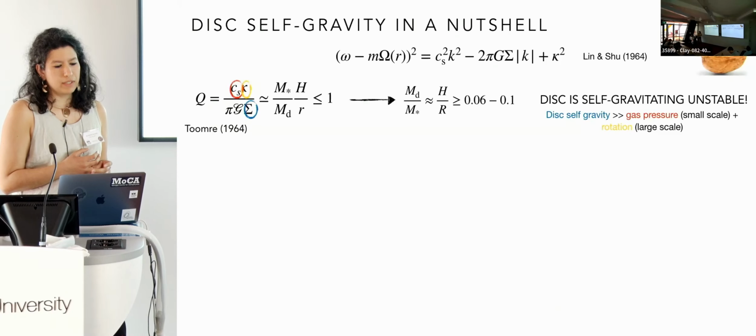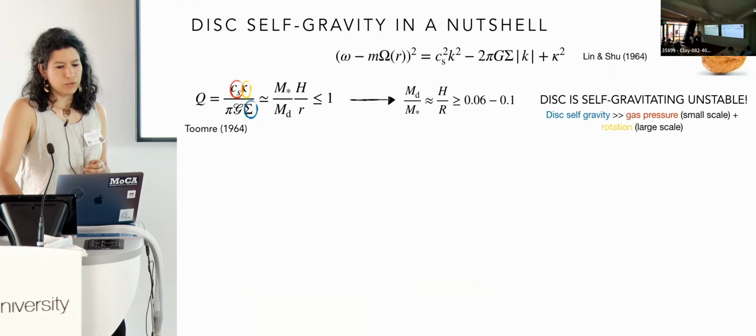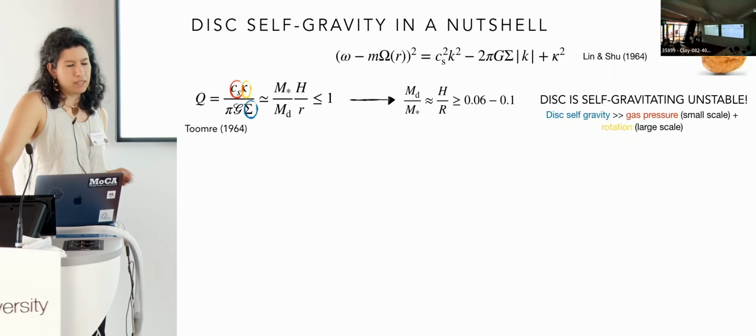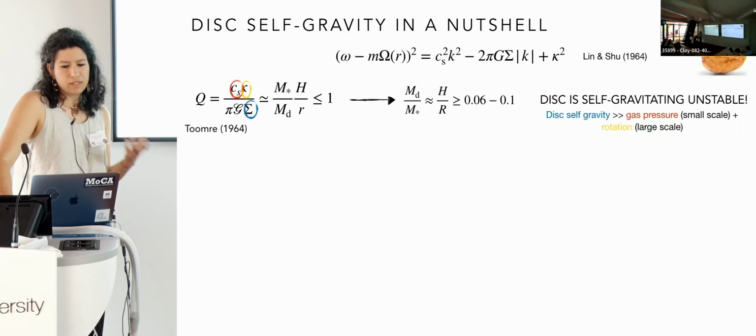We can derive the Toomre parameter that Sal introduced before from the Lin-Shu dispersion relation. When the Toomre parameter is approximately equal to 1 or less, we can say that the disk is self-gravitating unstable, meaning that the disk self-gravity wins over the gas pressure and the rotation.